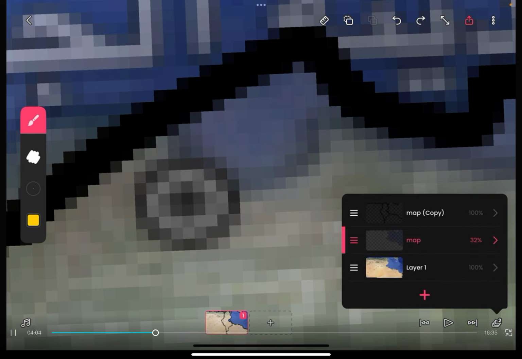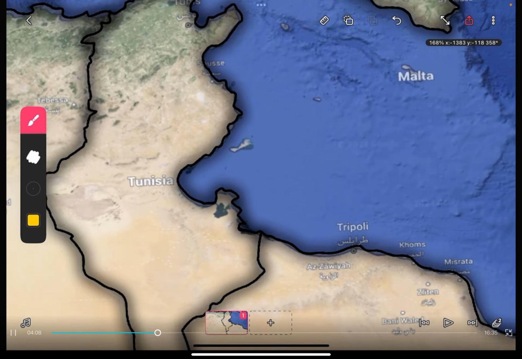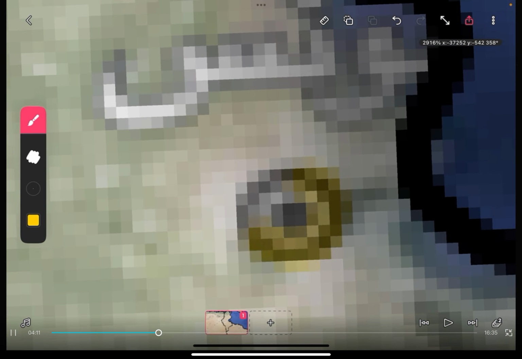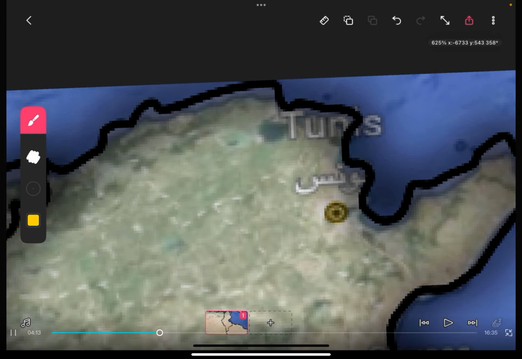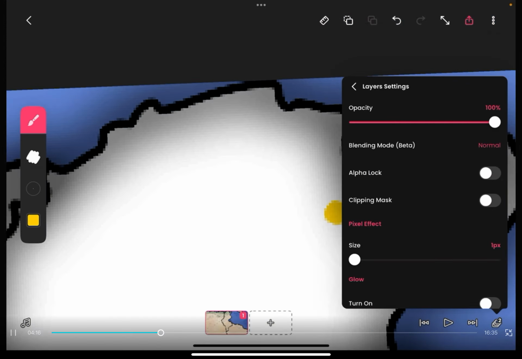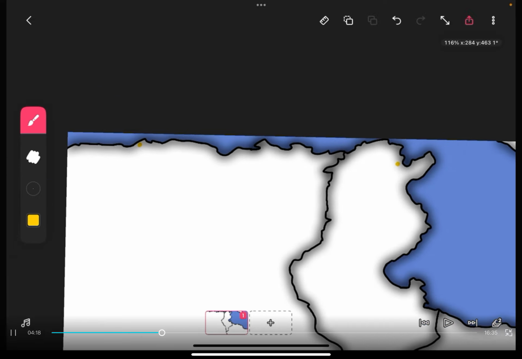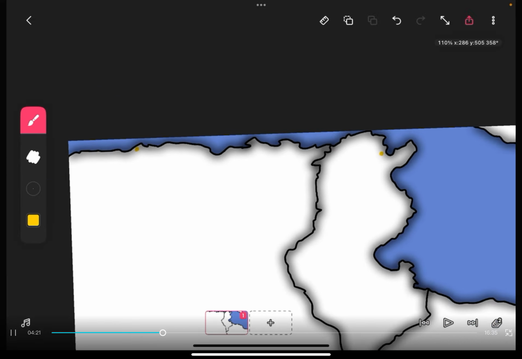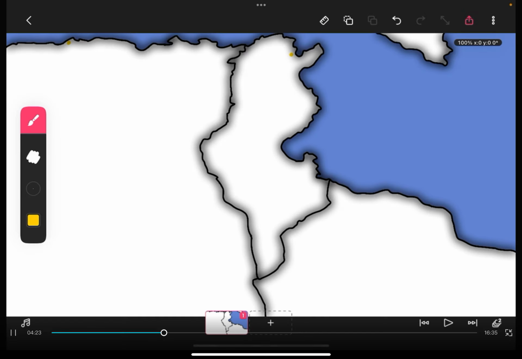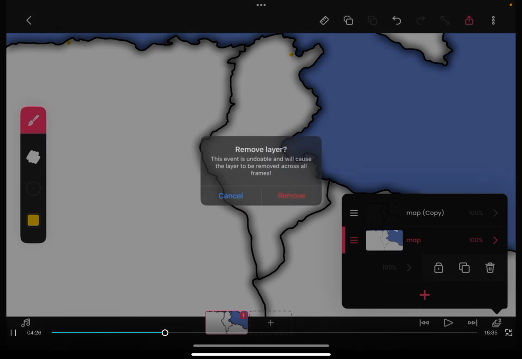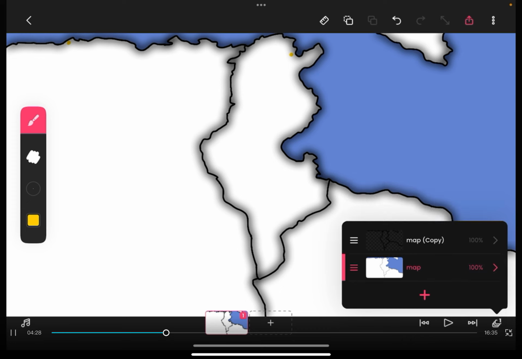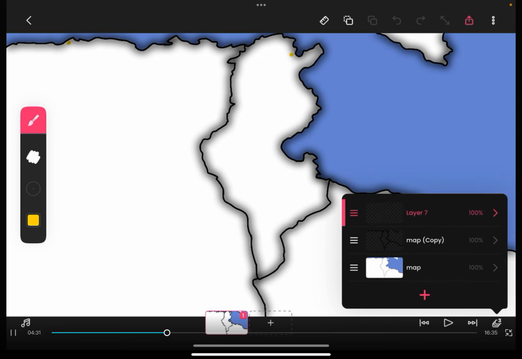Excuse me, wrong layer. So what you're going to do is hit map. Yes, you're going to fill it all in. The opacity is going to be down, but you're going to do circles. And then you're going to turn the opacity back up. And if you're happy with how you did, which, I mean, I could have made this more circular, but that's okay, you're going to remove layer 1 so that you can make another one, because without premium, you can only do 1 layer, or 3 layers at a time. So you don't need that bottom one.